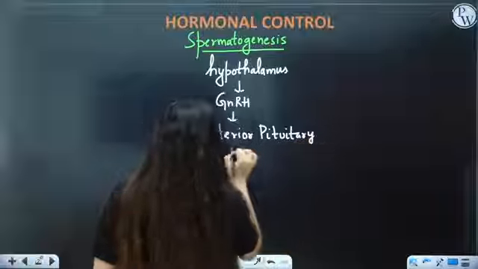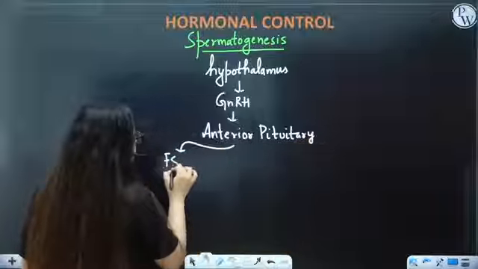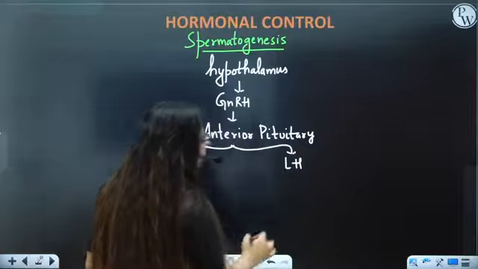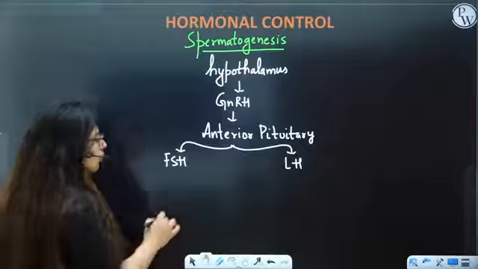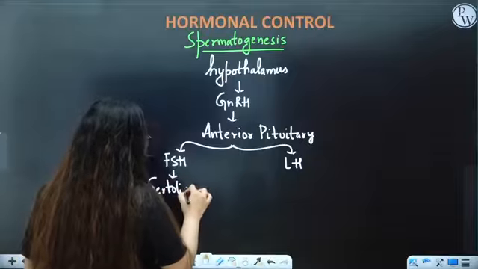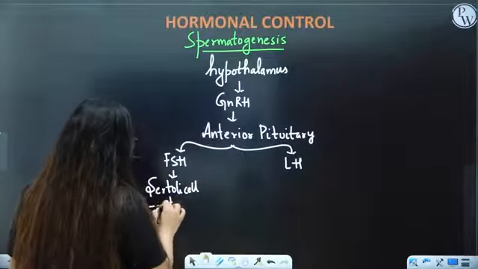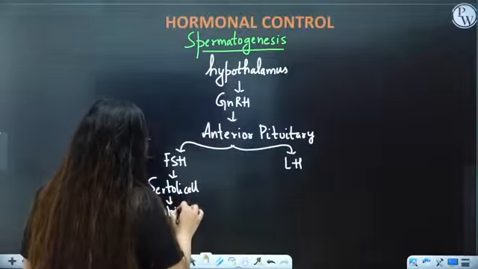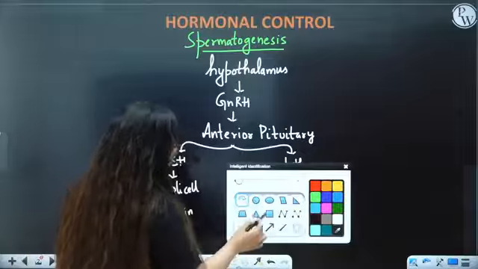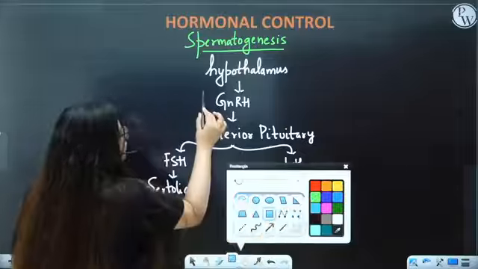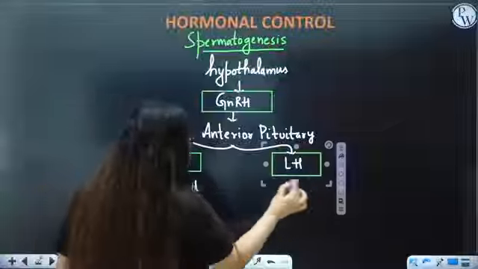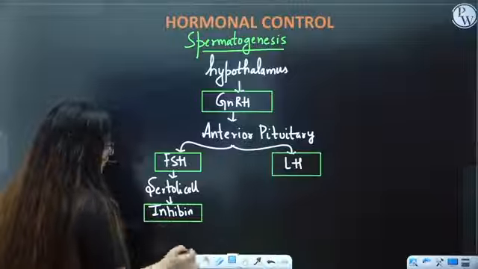The anterior pituitary will secrete two hormones. One is follicle stimulating hormone and another is luteinizing hormone, right? So this FSH will go to Sertoli cells, and Sertoli cells will secrete inhibin. Yes, so Sertoli cells also secrete a hormone. Whatever are hormones, I'm going to put them in a box so that it becomes clearer to you. So these all are hormones. This inhibin gives negative feedback.